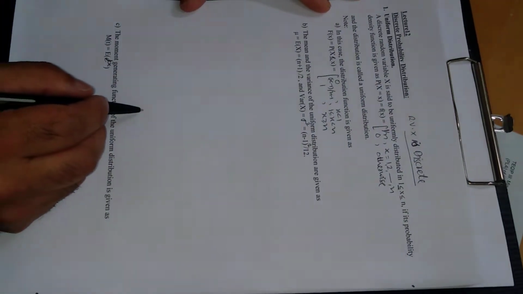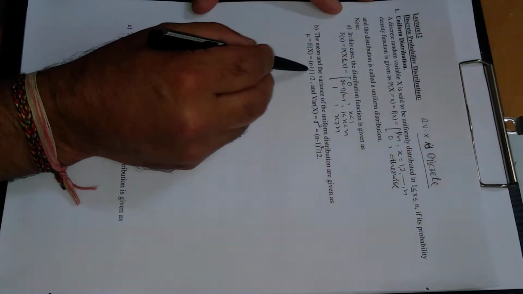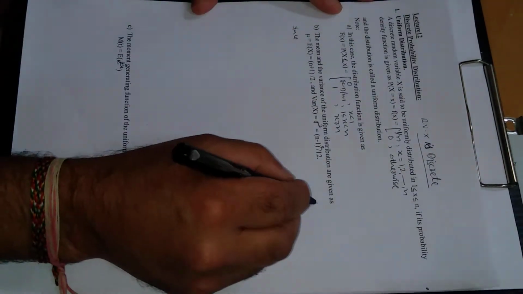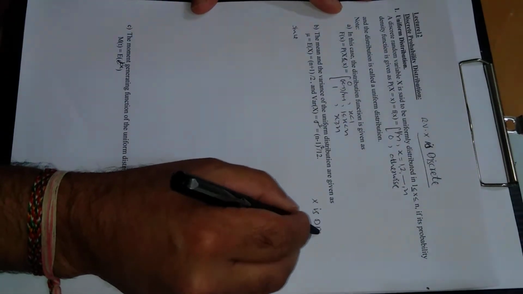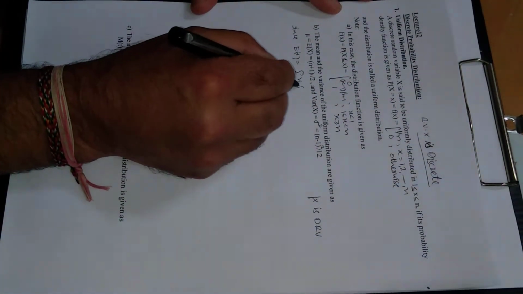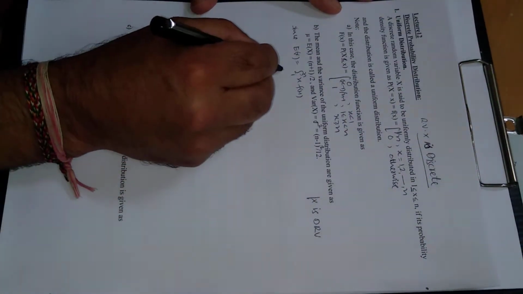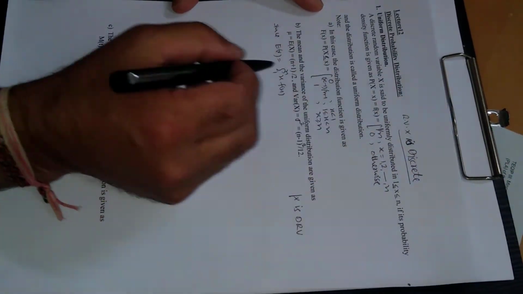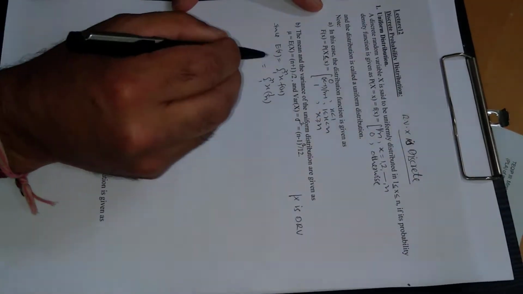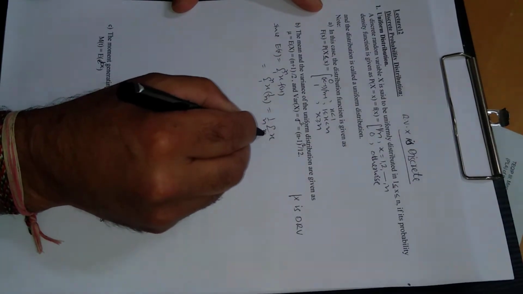Next is the mean and variance of the uniform distribution, which are given like this one: n plus 1 by 2, and n minus 1 whole square divided by 12. Since x is a discrete random variable, in this case E of x will be defined like this one: summation x f of x, and x is varying from 1 to n. This is clear from here. And as f of x is 1 upon n, this will be x times 1 upon n, 1 to n. 1 upon n is constant, so this is summation x, and x is varying from 1 to n.